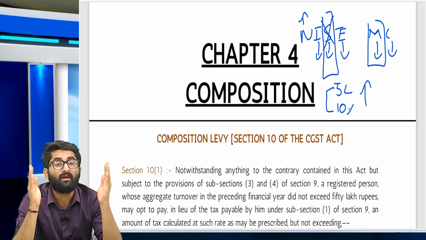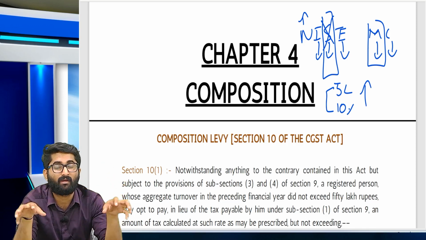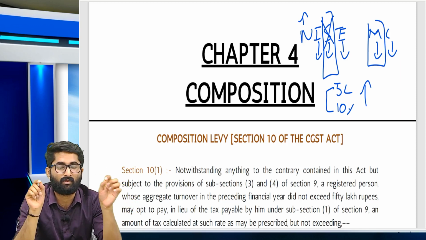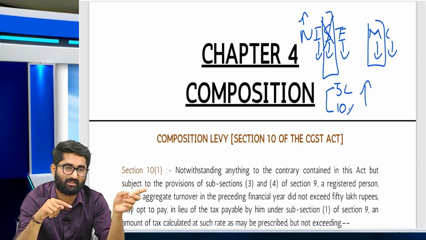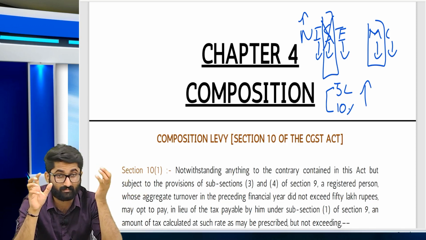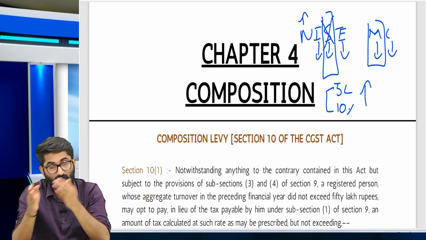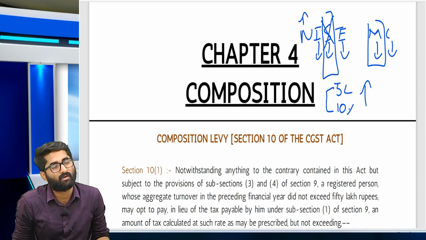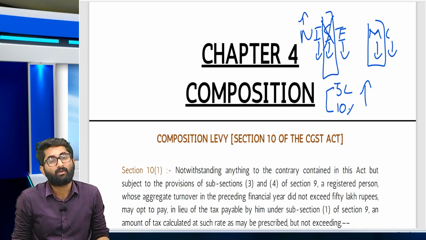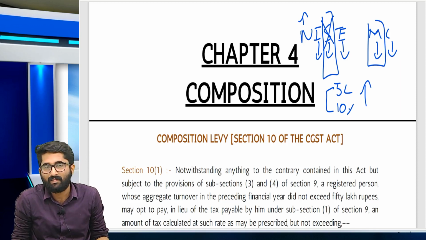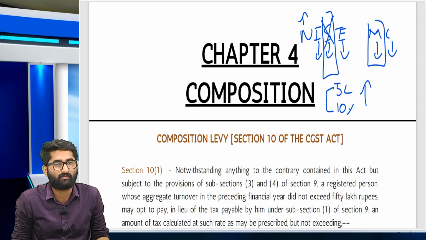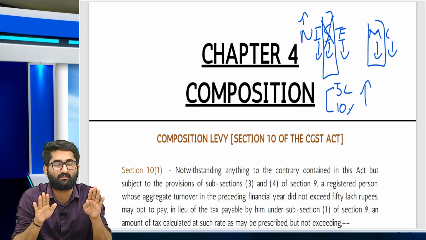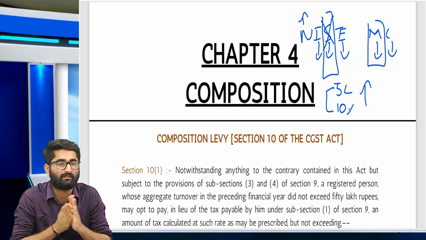After that, one more important point is that if you have two registrations in different states or in one state, you cannot opt for composition for one registration and normal registration for another registration. It is not possible. If you are composition in one state, then you are composition in all the states. If you are normal in one state, then you are normal in all the states. This is one more important point that we had to discuss.